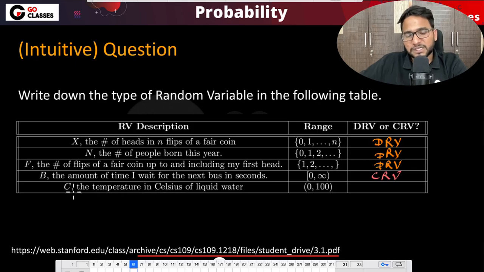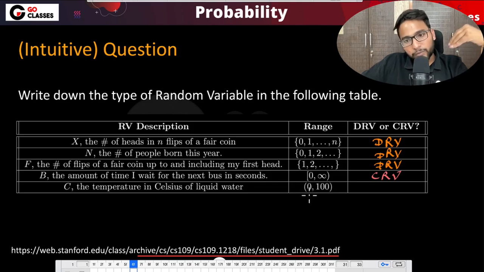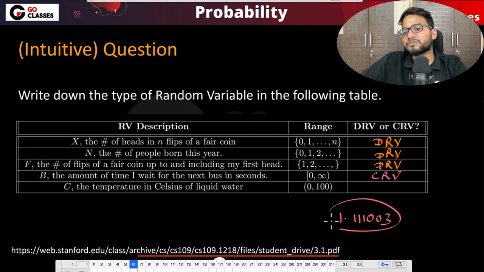What about this? C is a random variable which measures the temperature in Celsius of liquid water. The temperature could be 0, and, since the range is given, could be up to 100 degrees Celsius. So it could be from 0 to 100, which means it could be anything, something like 11.1100003.